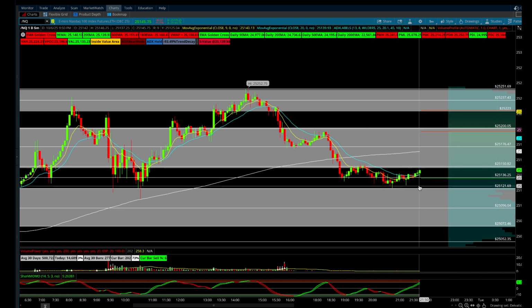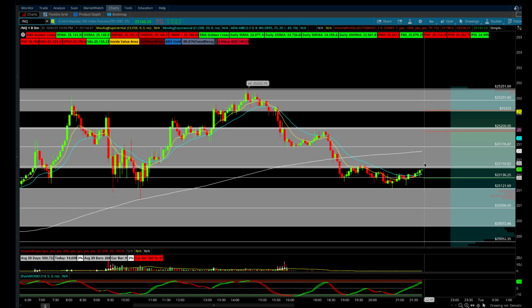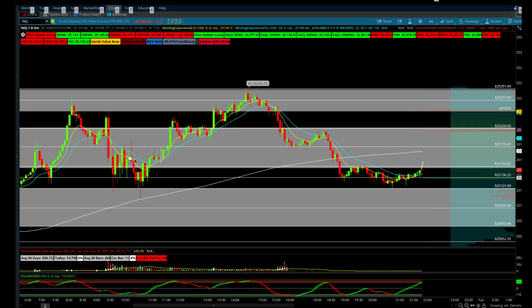You can see here we're holding this 135 area. Important zone. Let's see if the bulls can get up and over 25,150. If we get back up and over 25,150, then I think we've got a chance. You can see some reactions in this general area. So we want to see a break and an acceptance over that, and then ultimately looking to retest these prior lows right around the 25,175 zone. You can see here we have a couple of wicks, but certainly a big area of contention is very close as well.